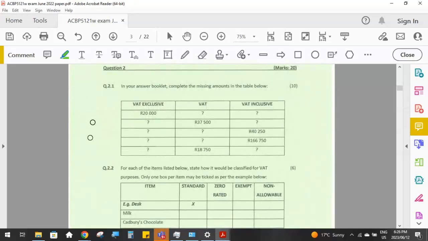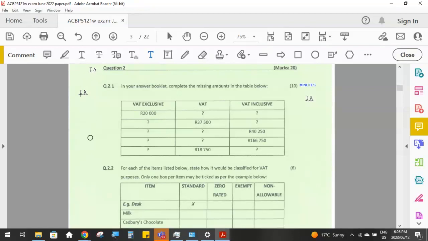Okay, then question 2, which is also for 20 marks. Remember, your paper is going to be out of 180 marks. So that means you've got 180 minutes, which is 3 hours. So question 2.1 is going to be for 10 marks. That means you've got 10 minutes to complete this, and you've got to bear that in mind.